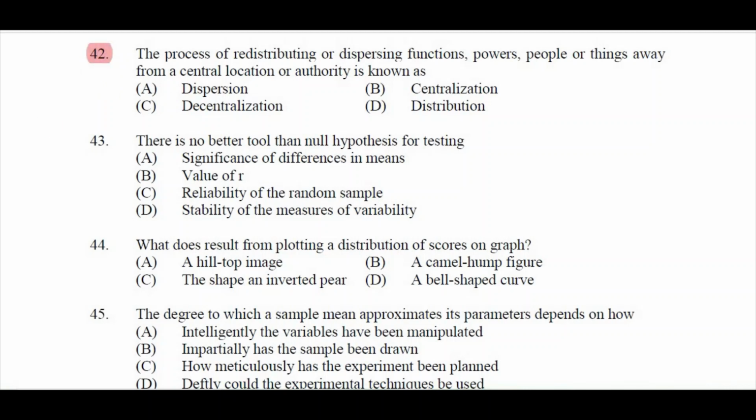Question number 42. The process of redistributing or dispersing function, power, people or things away from a central location or authority is known as A. Dispersion, B. Centralization, C. Decentralization, D. Distribution. Right answer is C. Decentralization.